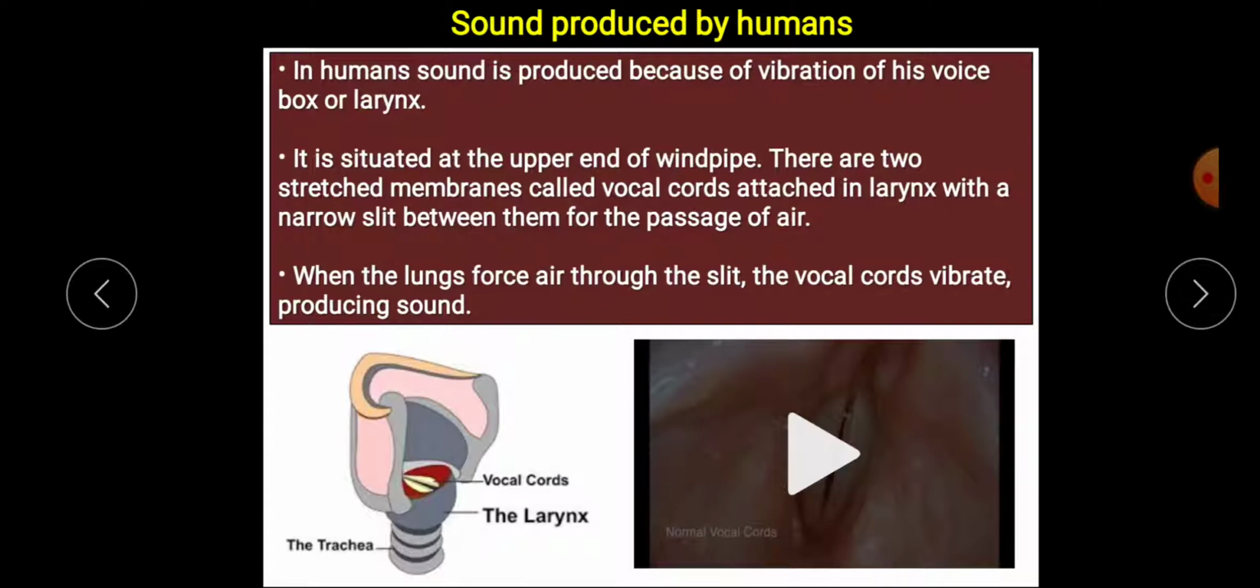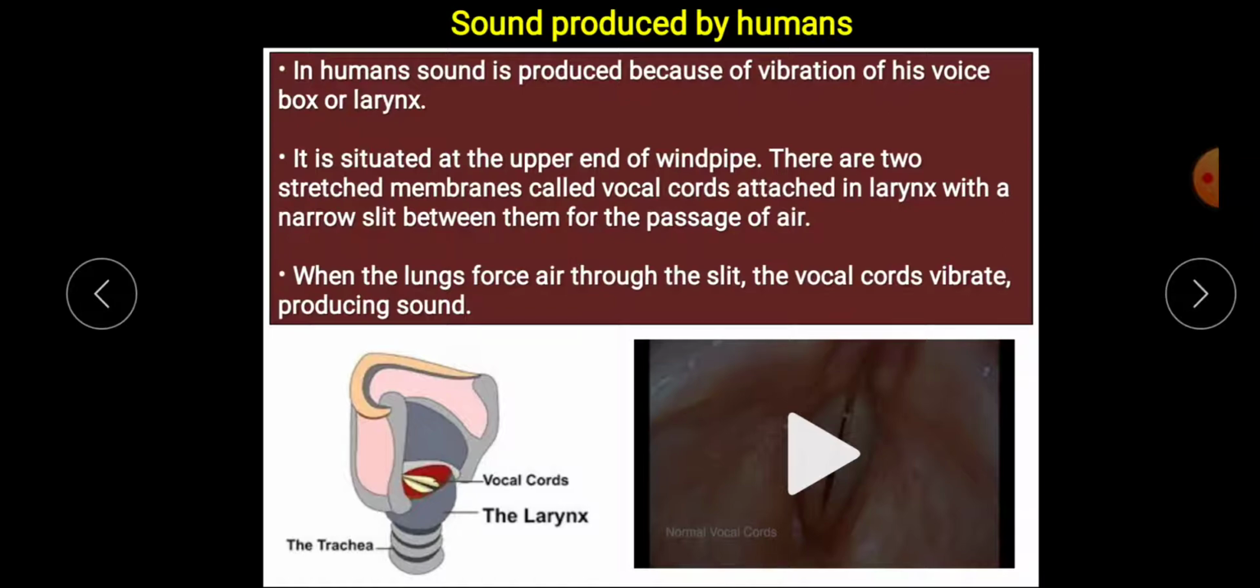There are two stretched membranes called vocal cords attached in the larynx and a narrow slit between them for the passage of air. You see, this is our trachea or the windpipe. At the top or upper part of the trachea, we have this larynx. This part is the larynx, and can you see these two yellow structures? These are the vocal cords, and the black line between them is the slit. That means it is an opening.